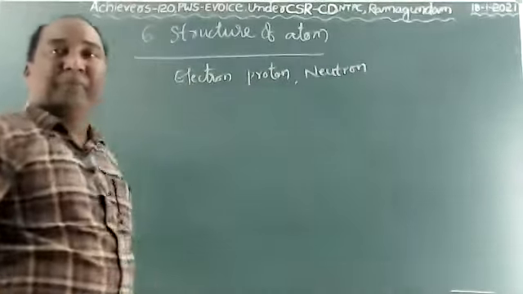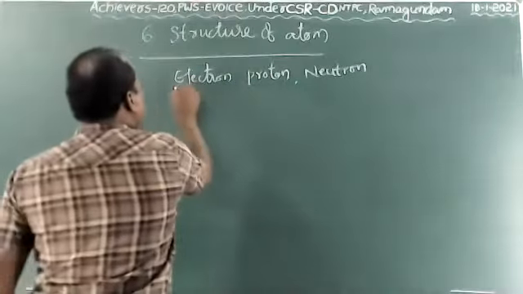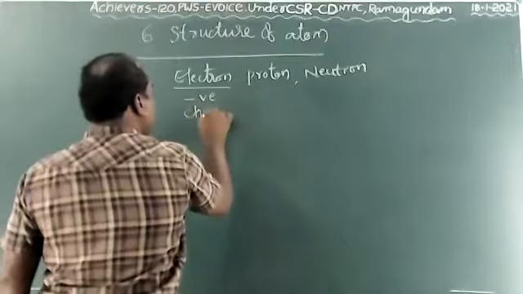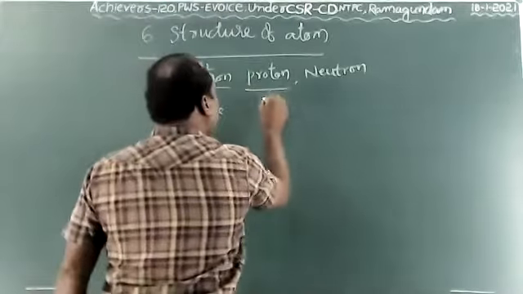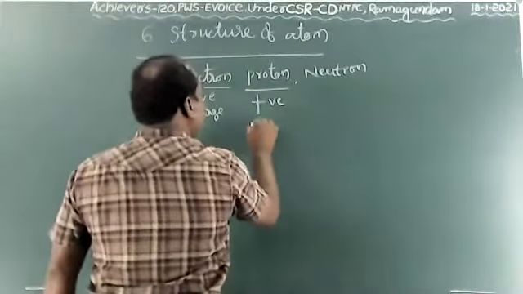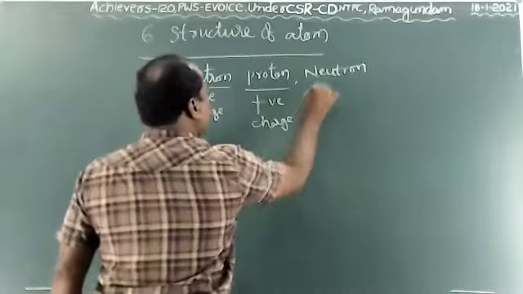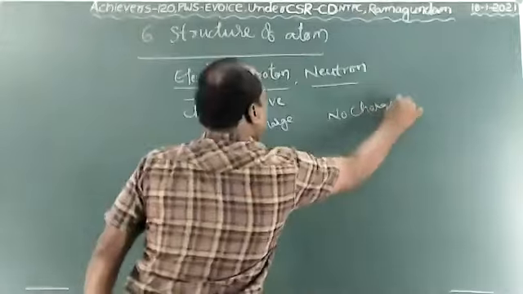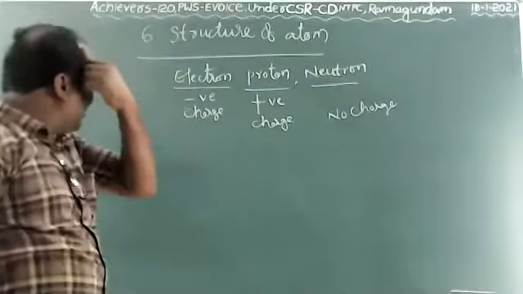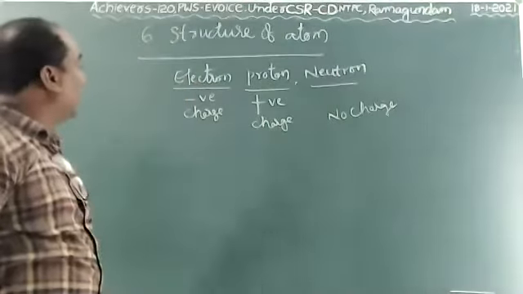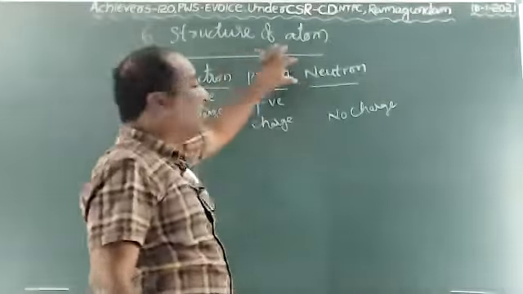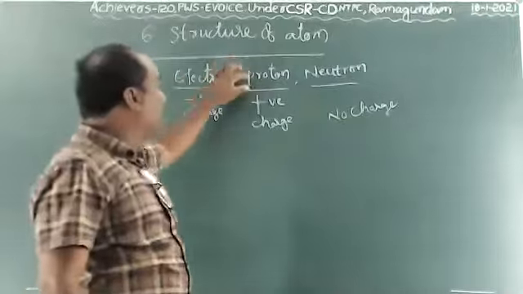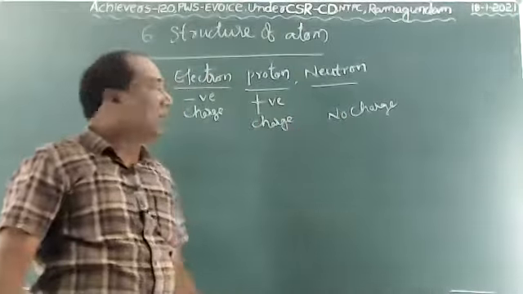Electron contains negative charge, proton has positive charge, and neutron has no charge. There are three important subatomic particles: electron, proton, and neutron. Electron has negative charge, proton has positive charge, and neutron has no charge.